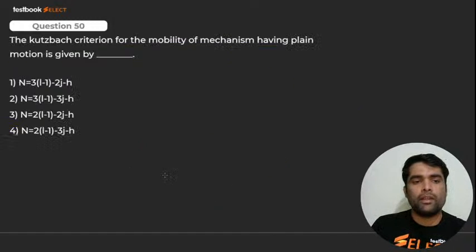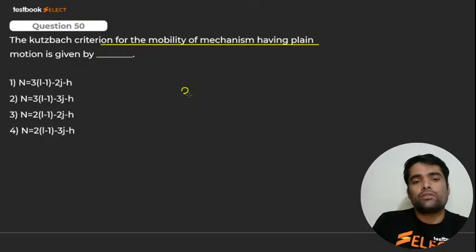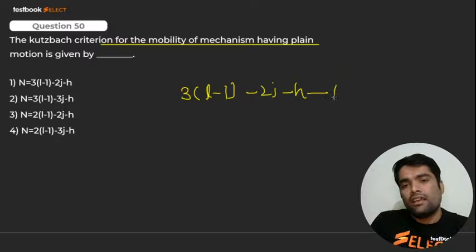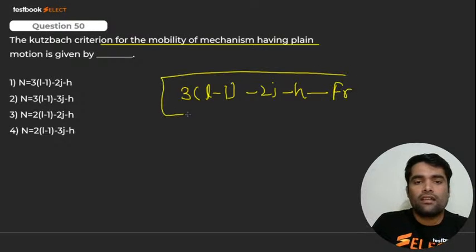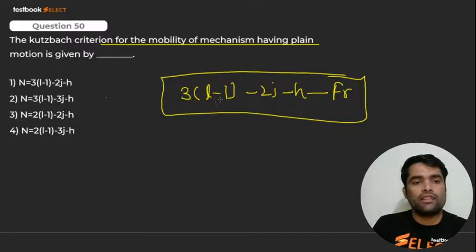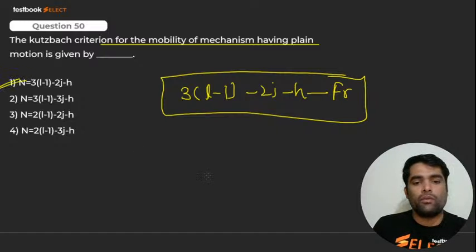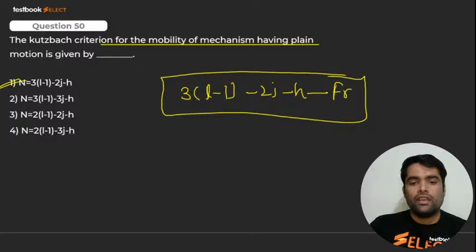Here we go for next. 51. The Kutzbach criteria for mobility. Mobility of mechanism is what, my dear? Degree of freedom. So क्या था उसके लिए? 3 into L minus 1 minus 2J minus H minus FR. Right? So this is nothing but what? 3L minus 1 minus 2J minus H. I think this one is correct. Number 1. Number 1. Very good. Number 1 is correct. Here we go for next.